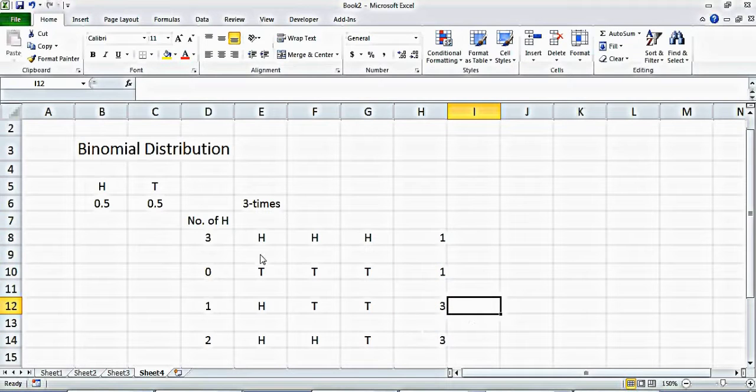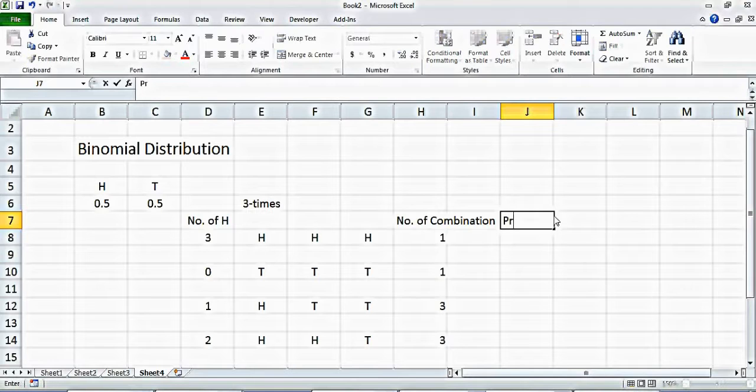Now the probability. This is our number of combinations, and now we have to say the probability. In this case we have all 3 heads, so we say probability of getting heads raised to power 3. This is our probability.